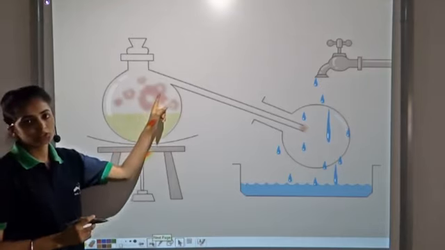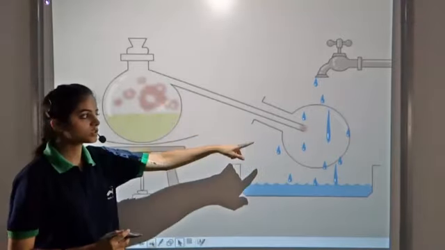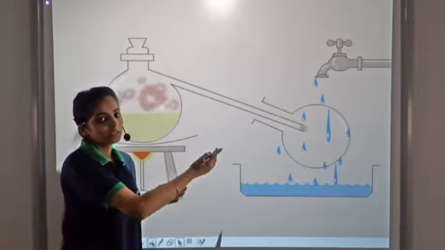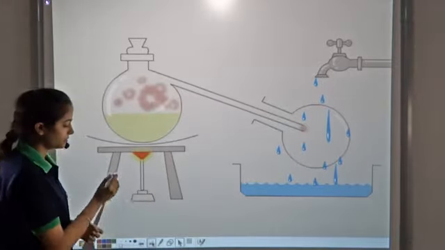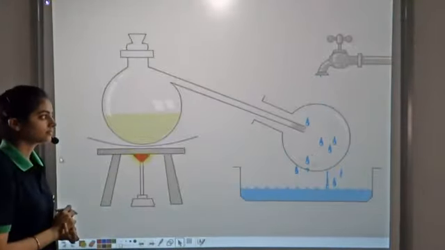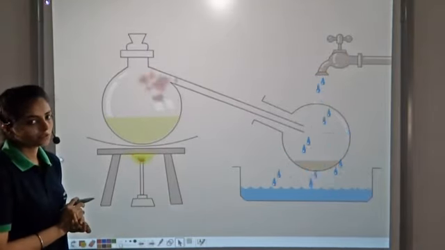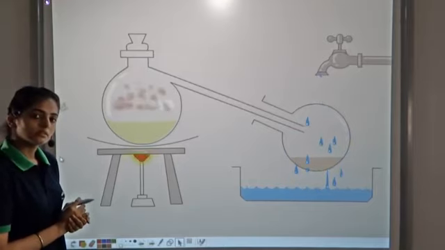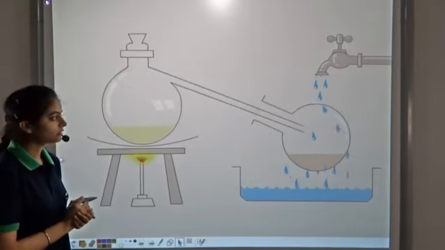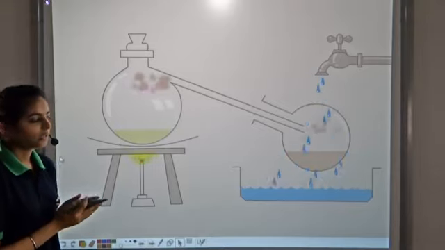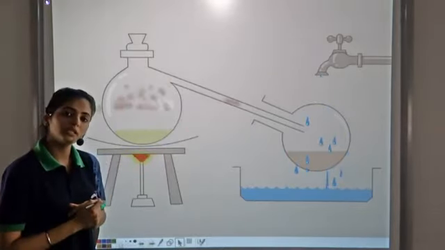The vapors of nitric acid are evolved, and these vapors are further cooled to change the gaseous nitric acid into liquid nitric acid. So you observe that when potassium nitrate and sulfuric acid are heated, a gas is evolved. These vapors are of gaseous nitric acid, and when they are cooled, they form the nitric acid.